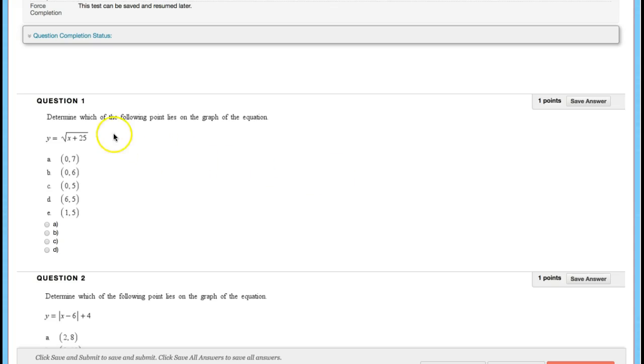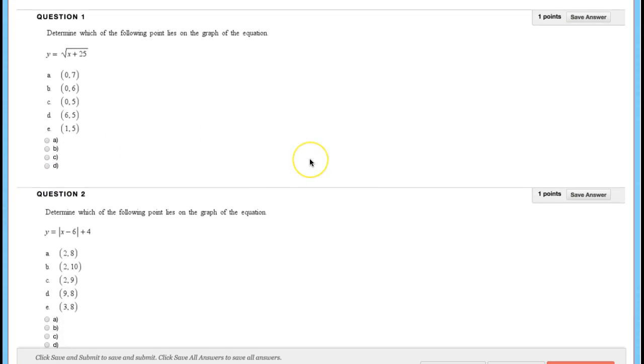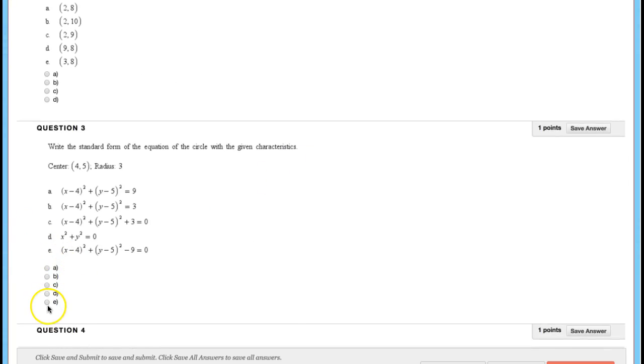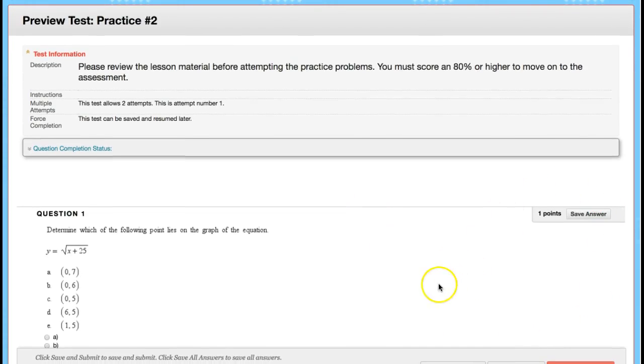So it's like, determine which of the following points lies on the graph of the equation. Well, this equation is y is equal to the square root of x plus 25. Okay, so if I put 0 in for x, I end up with the square root of 25, which is 5. That's not my y value. It can't be A. Well, let's try this one, 0 and 5. So if I put 0 in here, the square root of 0 plus 25 is 5. So if x is 0, y is 5, I'm going to go with letter C. Boy, I hope it's not letter E because there's not even a spot to click on letter E. That's not good. Interesting. This one does, but I also have a choice for that. Okay, did not notice that when I was doing it.